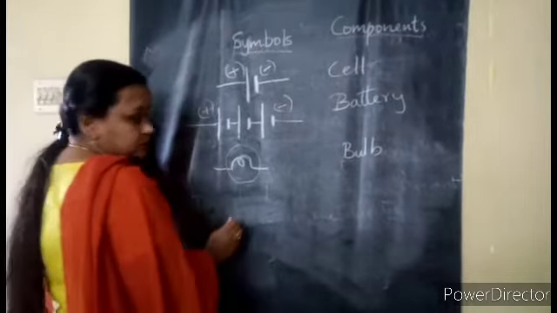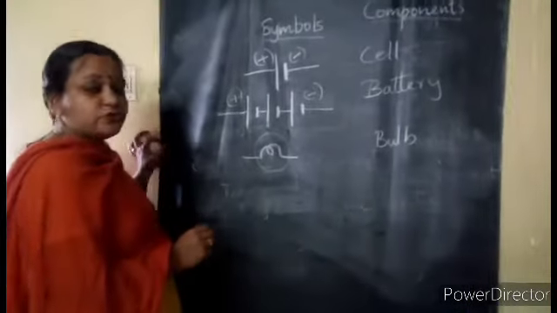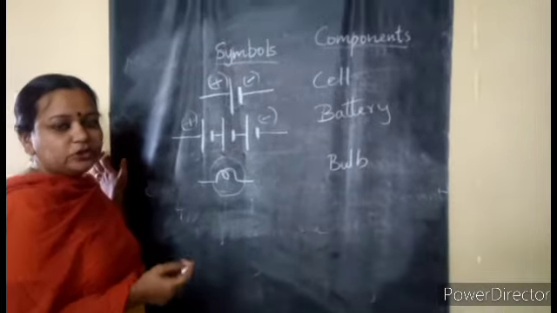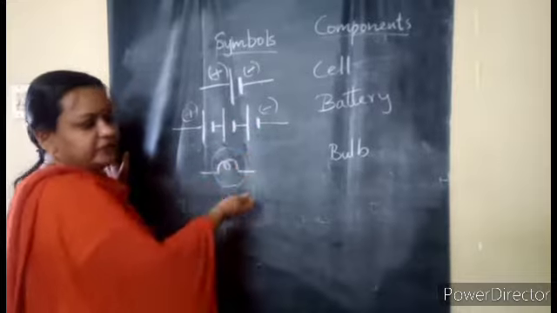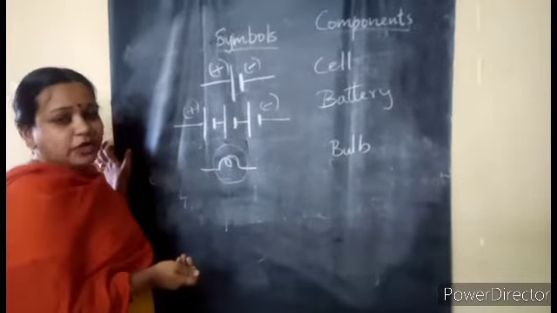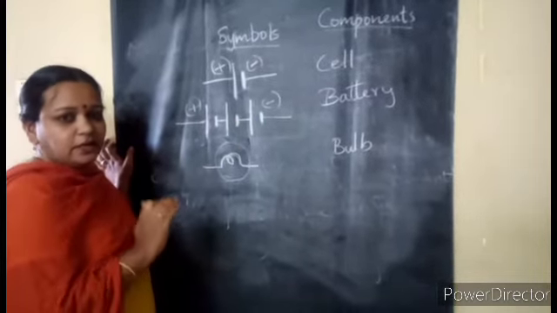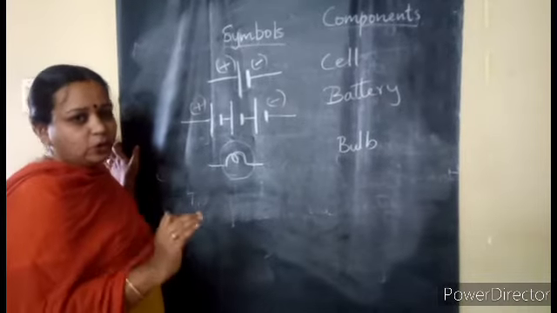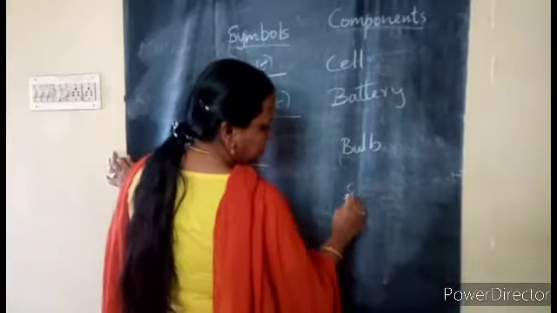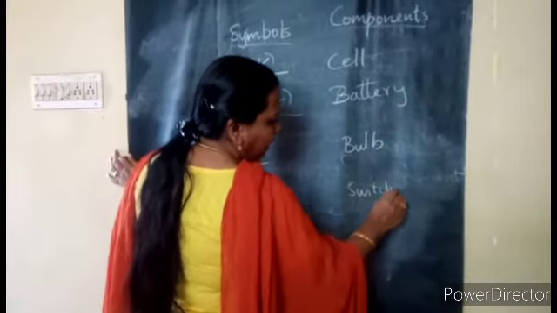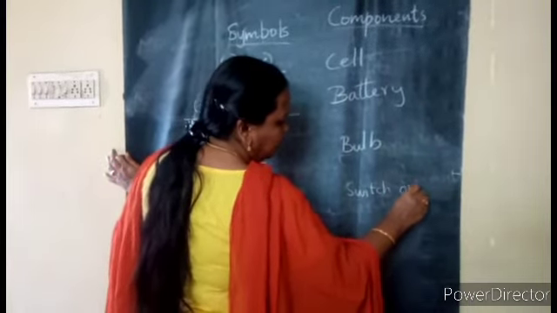Then as you all know, in every circuit a switch should be there to control. Without the switch, we cannot directly connect the components with the battery or cell, as that may damage them. So a switch is needed for controlling the circuit. There are two types of switches, on and off.